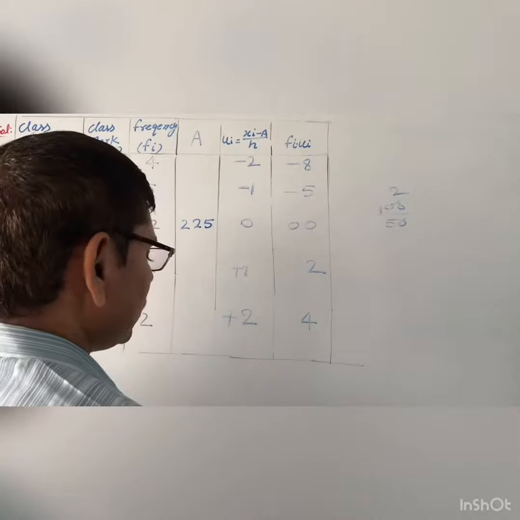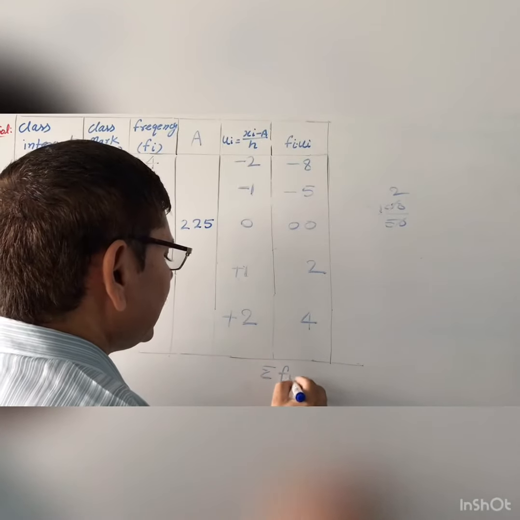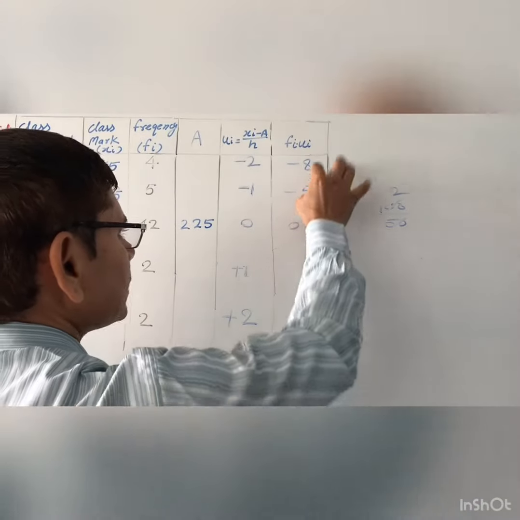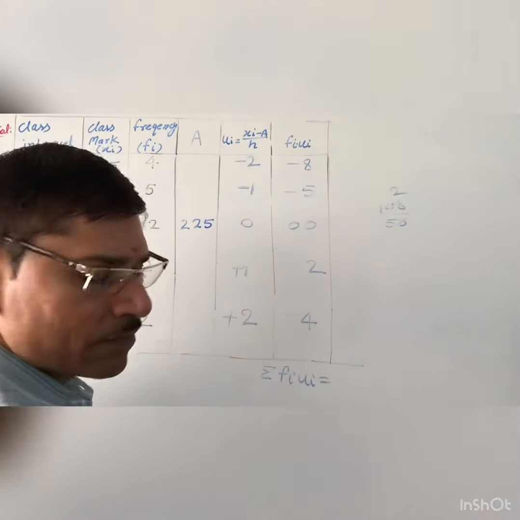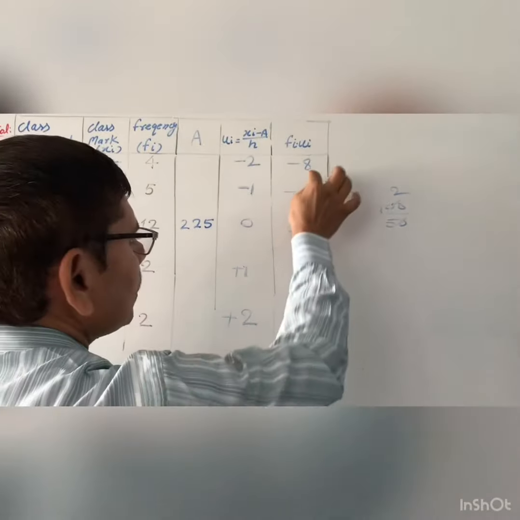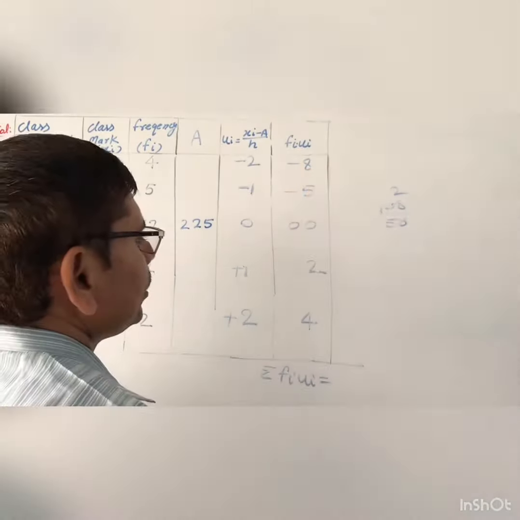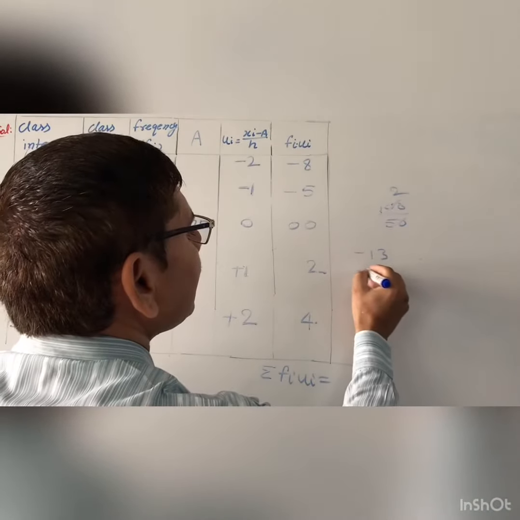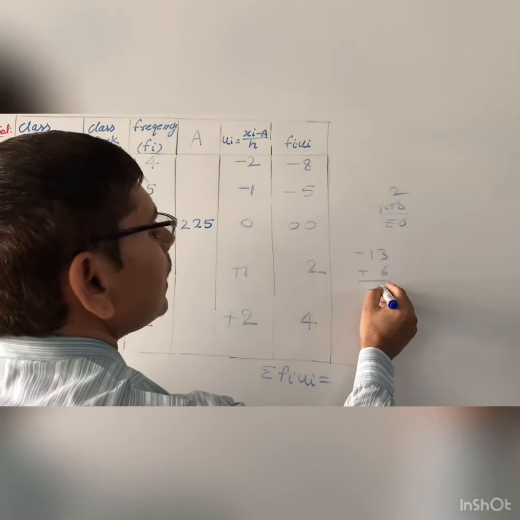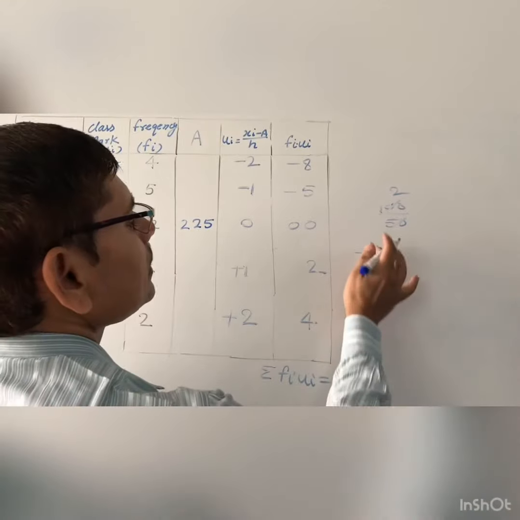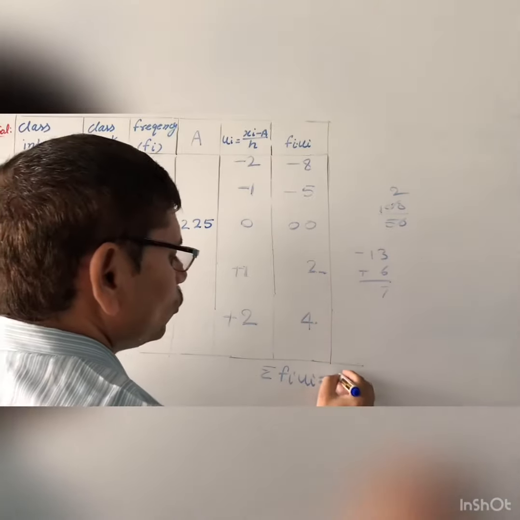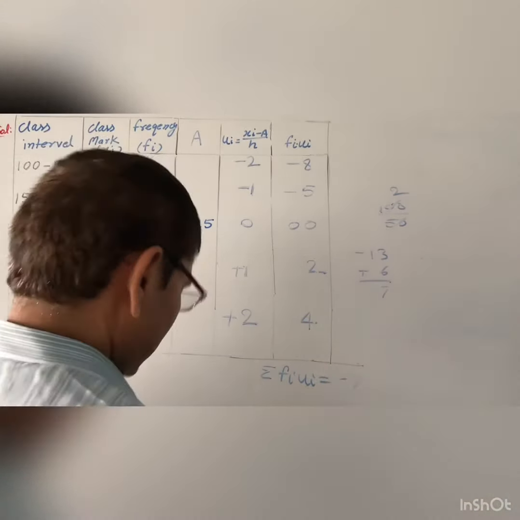Now you find the sigma fi into ui. What do you get? You will find the sum of negative numbers, that is 8 and 5, minus 13, and the positive numbers 4 and 2, that is 6. So you subtract this 6 from minus 13, that is minus 13 plus 6. What you get is 7. Since minus 13 is the largest number containing the negative sign, you put minus here. So you write minus 7 in this.